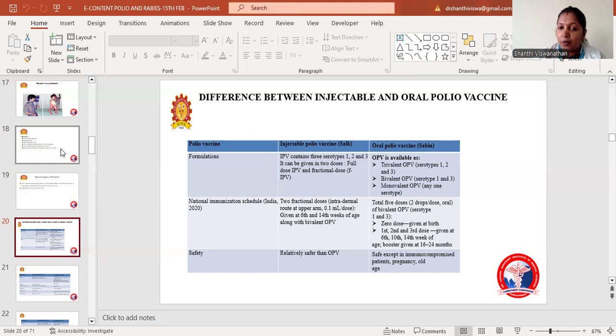Whereas in the case of oral polio vaccine, a total of 5 doses are needed, 2 drops per dose, using bivalent OPV, which covers serotypes 1 and 3. The 0 dose is given at birth. The first, second, and third doses are given at the 6th, 10th, and 14th week of age. A booster dose can be given at 16 to 24 months. Regarding safety, injectable polio vaccine is relatively safer than OPV. OPV is safe except in immunocompromised patients, pregnancy, and old age, where we should not give OPV.